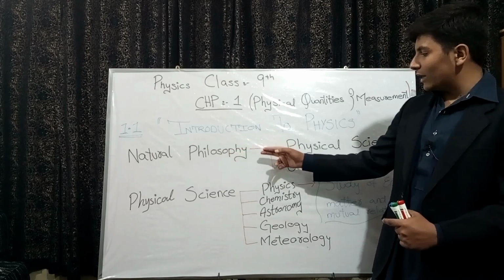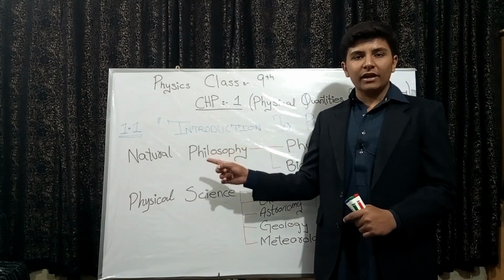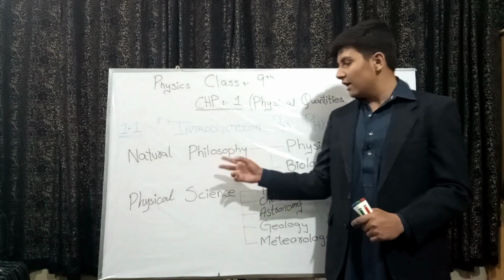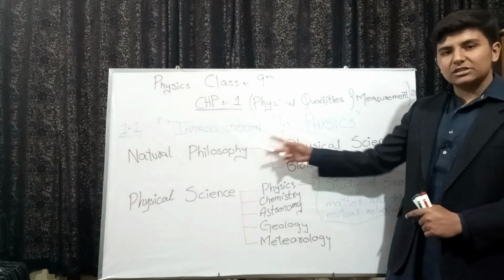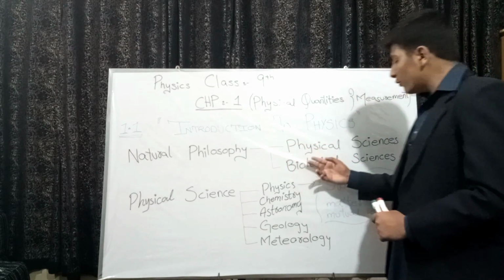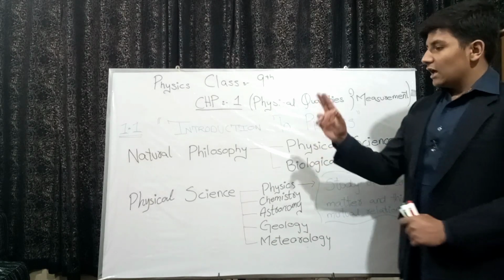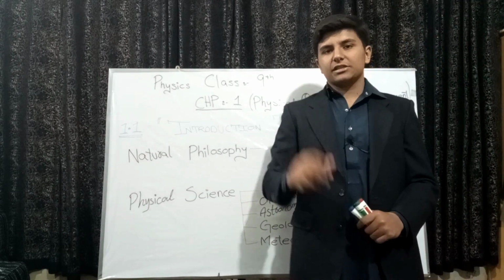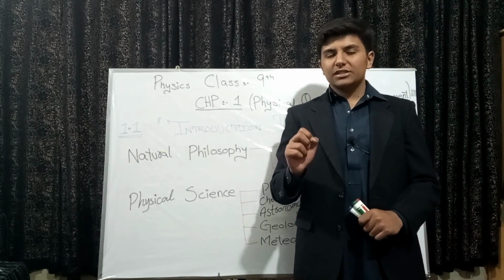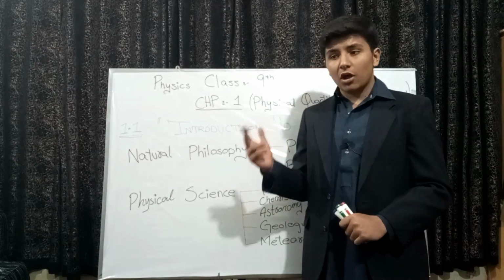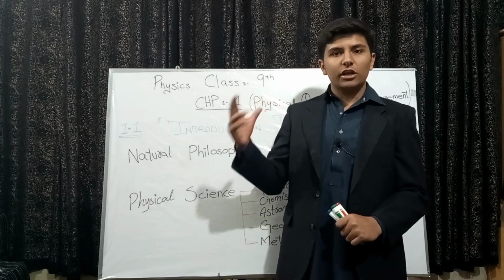How did science come into being? Natural philosophy was divided into two parts. As I told you, in natural philosophy both living and non-living things were studied, but when science came into being, natural philosophy was divided into two parts. Number one is the physical sciences, and number two is the biological sciences. I'll be describing the word science. Science has been derived from the word scientia. And what does scientia mean? Scientia means knowledge.